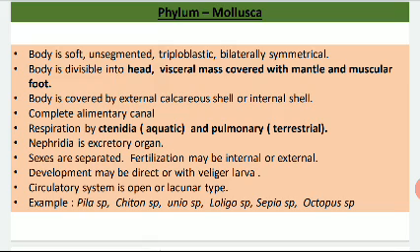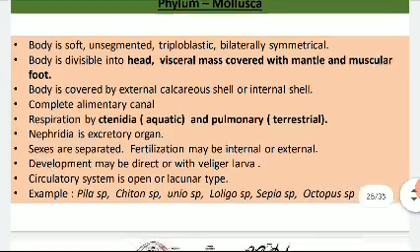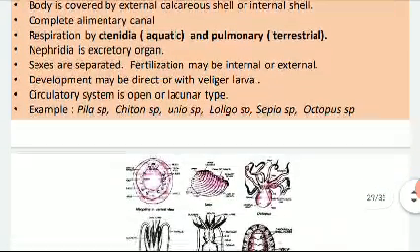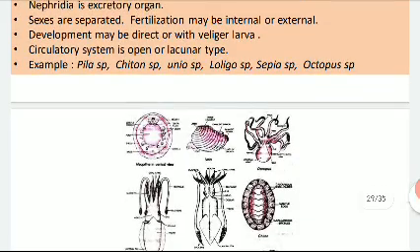and respiratory system is ctenidia in case of aquatic form and pulmonary in case of terrestrial form, and excretory organ is nephridia. Sexes are separated, and fertilization may be internal or external, and development may be direct or indirect by the veliger larva. Circulatory system is open. Okay, now these are the examples: Pila, Chiton, Unio, Loligo and Sepia.